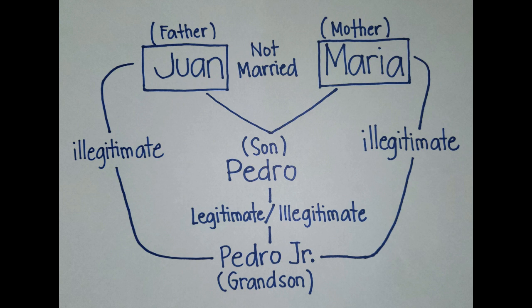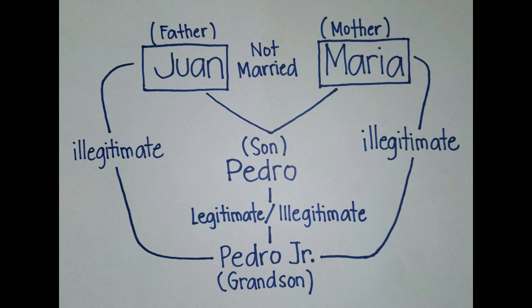The status of their son is illegitimate because Juan and Maria are not married. Now, if Pedro has a son, it can either be legitimate or illegitimate, depending on whether Pedro was married during that time. If Pedro kills his son, whether his son is legitimate or illegitimate, it would fall under parricide. That is not the case with respect to Juan and Maria. If Juan kills Pedro Jr., it will not fall under parricide because the relationship is illegitimate. Remember that their son is illegitimate.